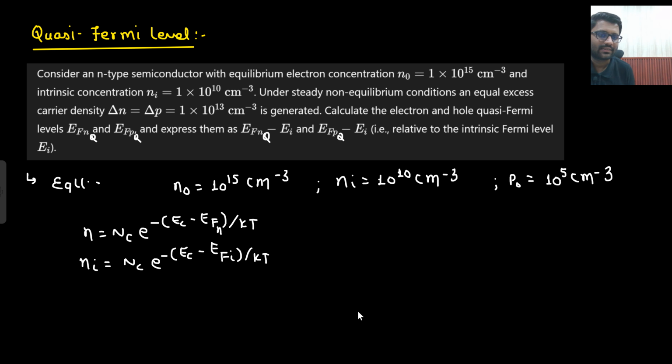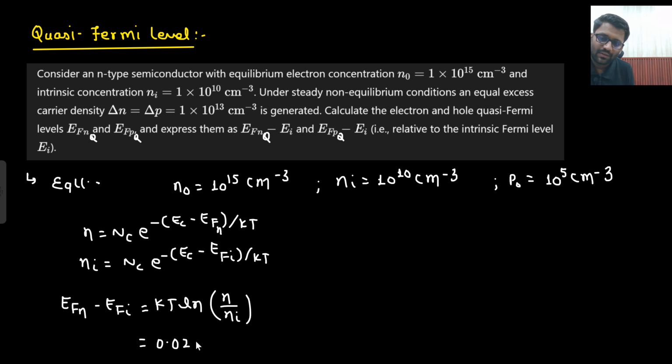So from here I can get the answer, right? So n by ni, what would that be equal to, and this formula we already know. What we will get? EFn minus EFi would be equal to kT ln(n by ni), right? So kT value I know, it is all happening at room temperature, 10 to the power 15 n0 divided by ni.